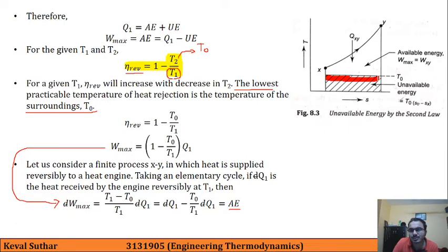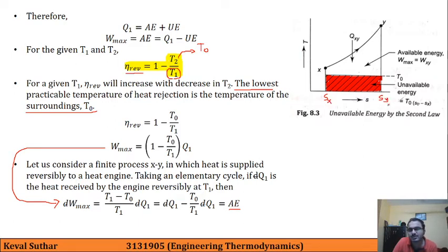This is the portion which is unavailable energy. Because here this is the value of Sx and this is the value of Sy.